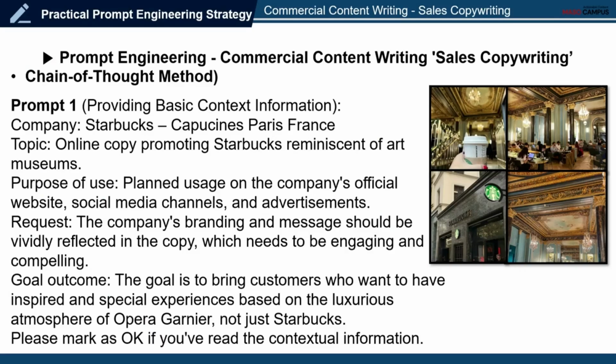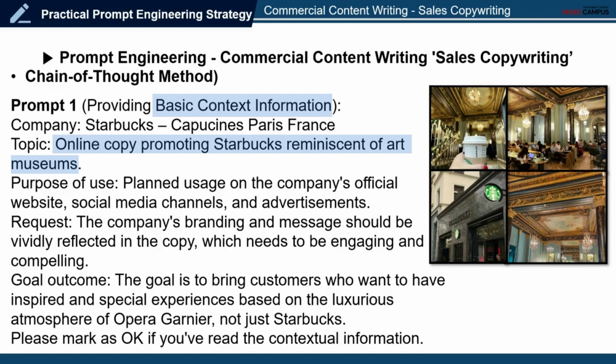Currently, ChatGPT is unaware of the information regarding Starbucks Capucine, Paris, France. So, the first prompt plans to provide basic contextual information. This information will provide company details and set the topic for copywriting. The goal is to write an online copy to promote a gorgeous cafe.